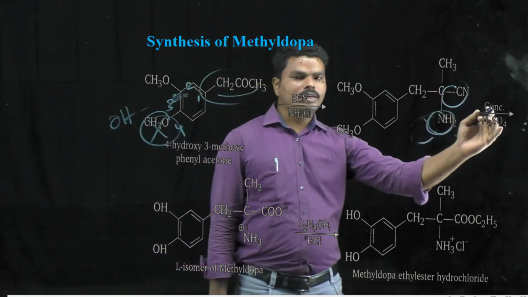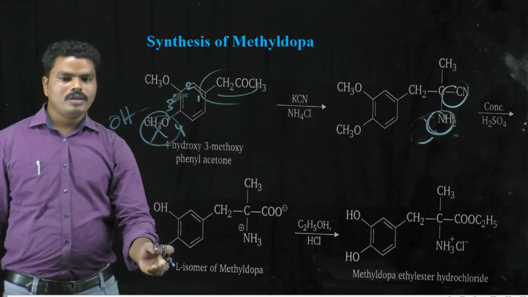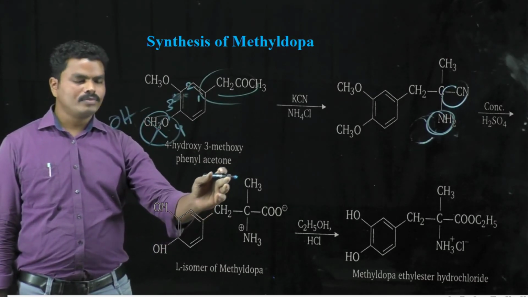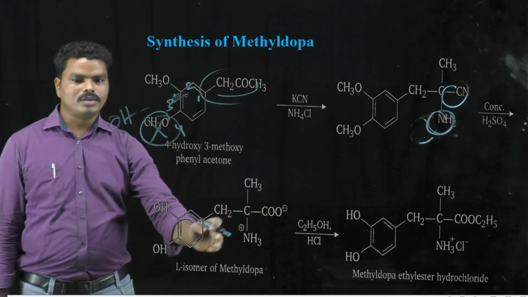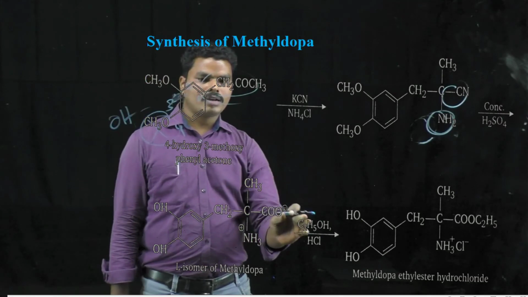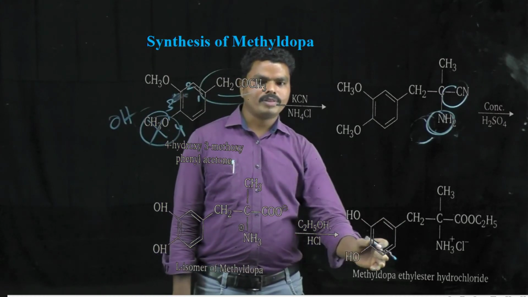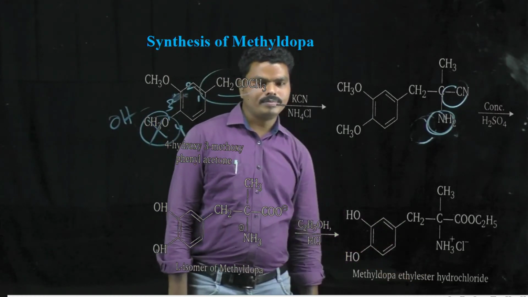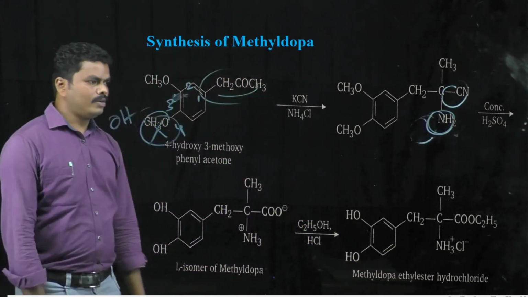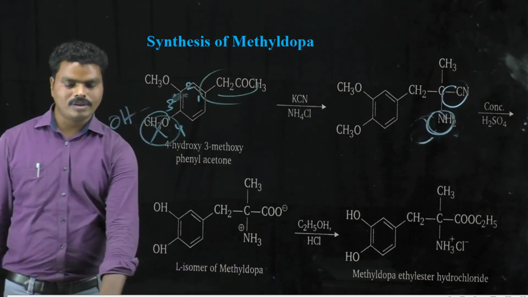When it is treated with concentrated sulfuric acid, it is converted into the L isomer of methyldopa. So an ester group is formed in this case. When it is treated with ethyl alcohol in the presence of hydrochloric acid, it will be converted into methyldopa ethyl ester hydrochloride, which is the active form of methyldopa, also called methyldopate. So this is about the synthesis procedure for methyldopa.